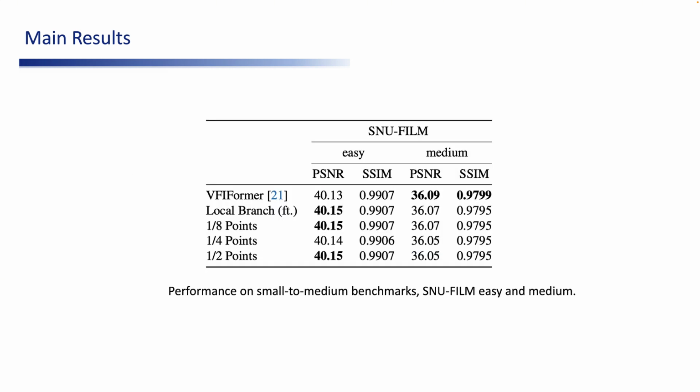Besides, we observe that our results remain consistent with those in small to medium scenarios, and they are comparable to a SOTA algorithm, VFIformer, on these benchmarks. This suggests that our local feature branch already achieves satisfactory results, and introducing our sparse global matching branch has a limited negative impact on the overall performance.